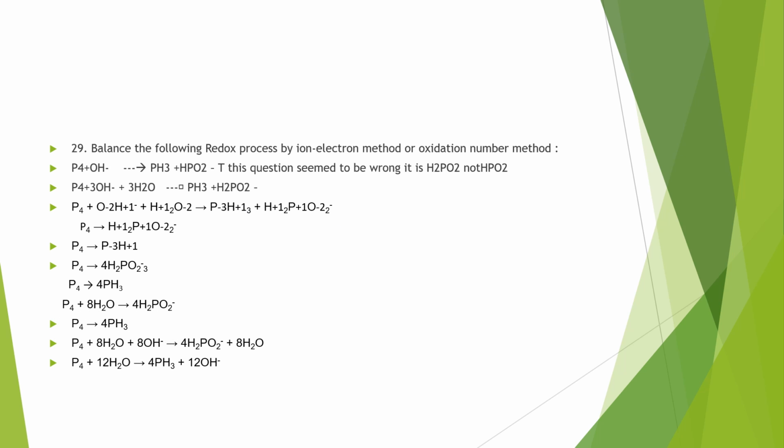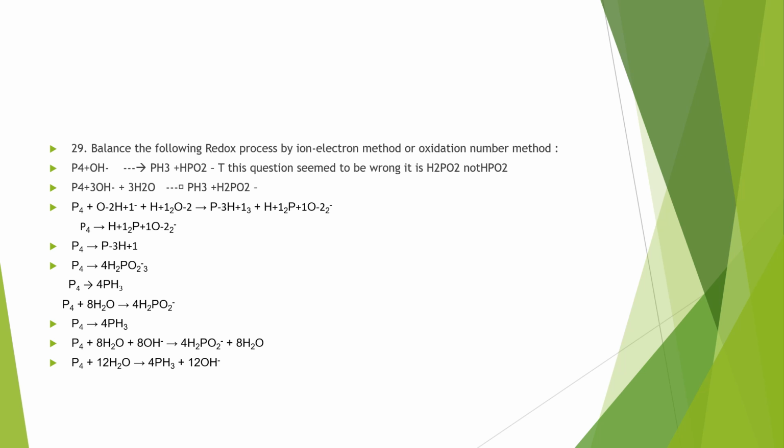Balance the following redox reaction by the ion electron method or oxidation number method. That question seems to be wrong, because P4 and OH- combine to produce PH3 and H2PO2-, but in the question paper it is given only as HPO2. Phosphorus cannot form HPO2 because it can show only oxidation states 1, 3 and 5.